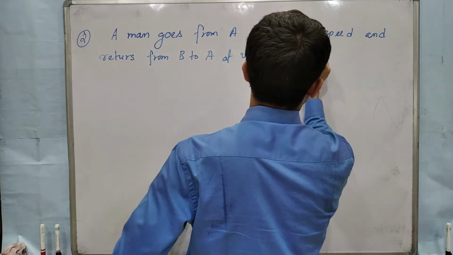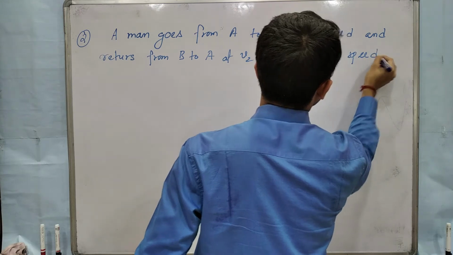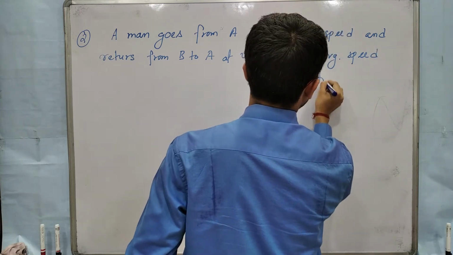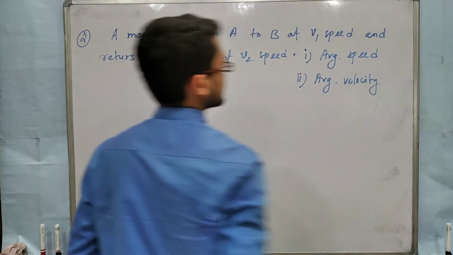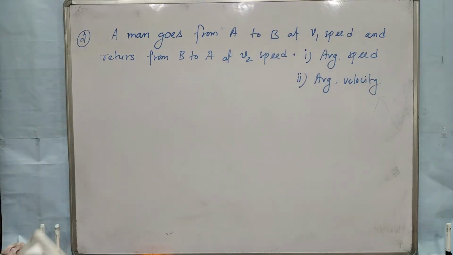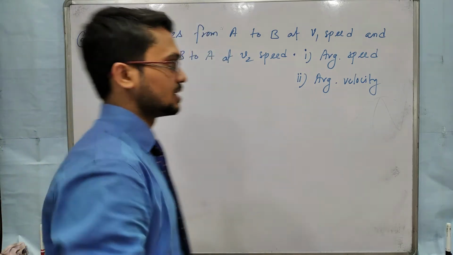Calculate the average speed and the average velocity. Average speed means total distance by total time.